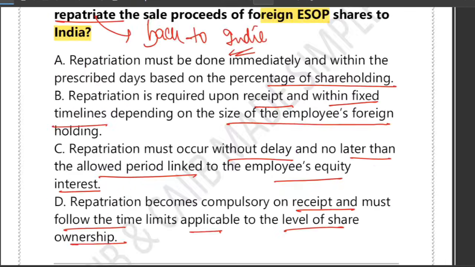So what is the correct answer to this question? If you look at option A, it is talking about immediately. You can see the word they have used: it must be done immediately. And a vague percentage rule.